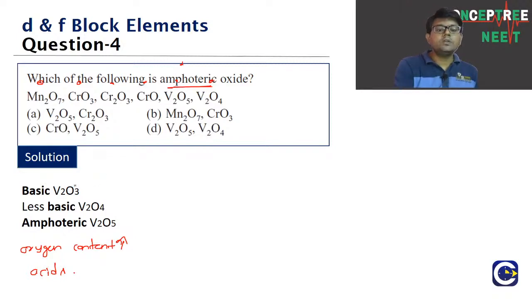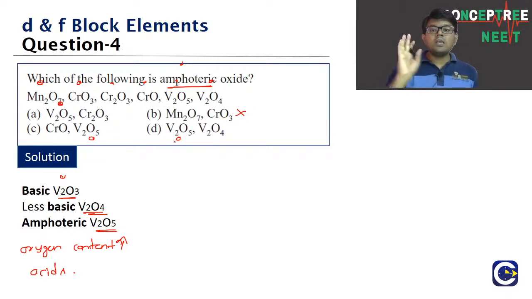So V2O3 is basic. V2O4 is basic but less basic. Whereas V2O5 will be amphoteric. So we know that V2O5 is amphoteric, which means option B is not going to be the answer. Either it is A, C or D.